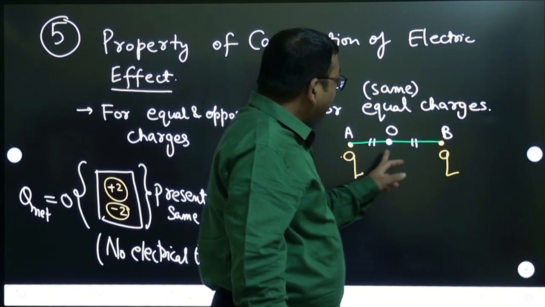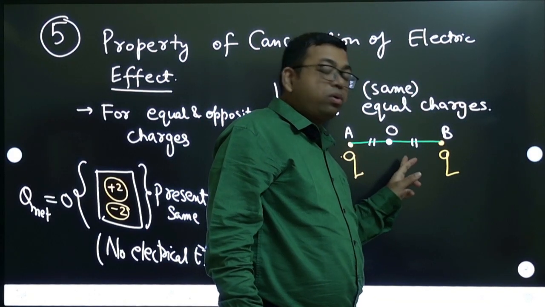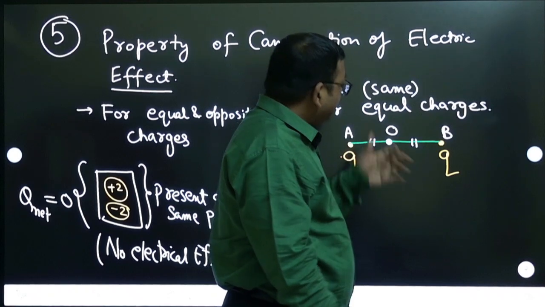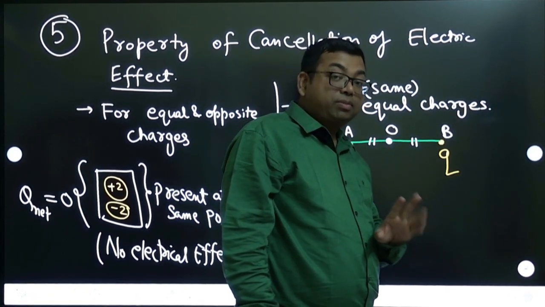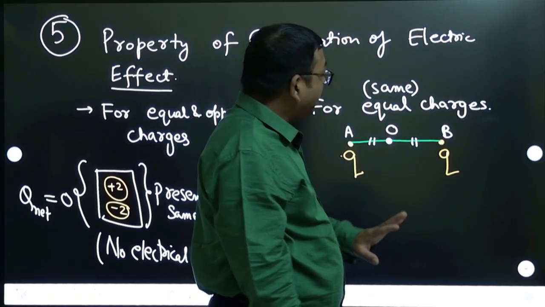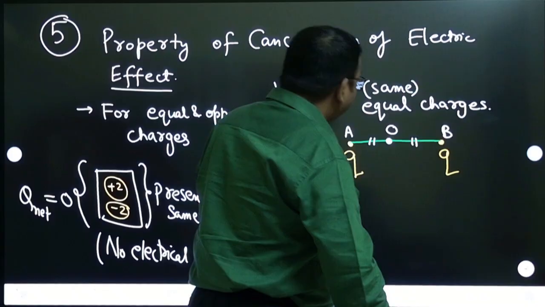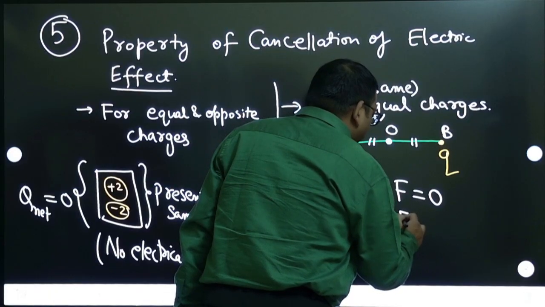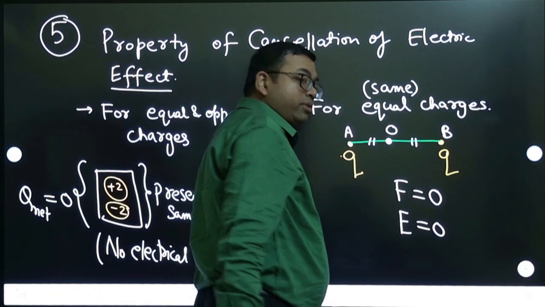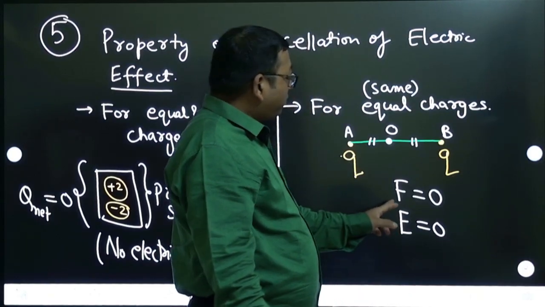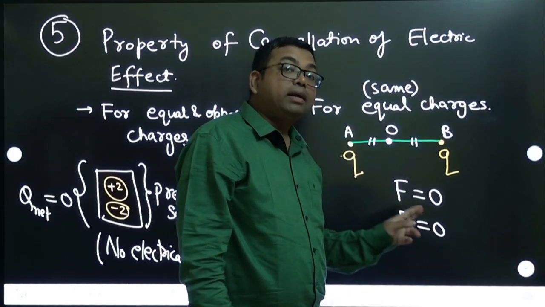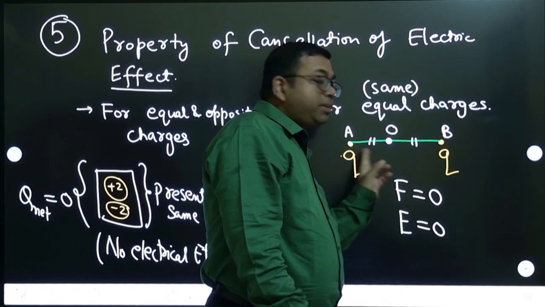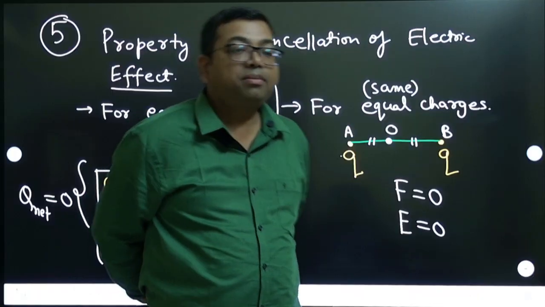So if you keep any charge at this point O, net force will be 0. At this point O, net field will be 0. These two things will definitely be 0. Other things we cannot guarantee. We'll discuss field afterward, but force and field are going to be 0 at this symmetric point, which is the midpoint of AB. Are you clear about this?